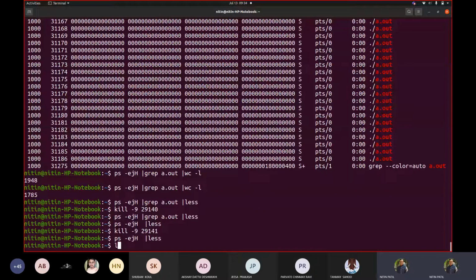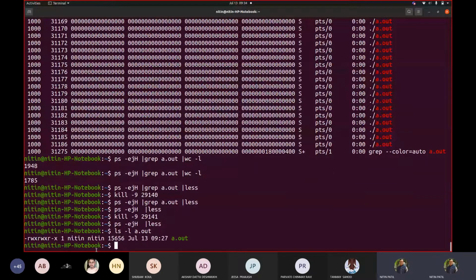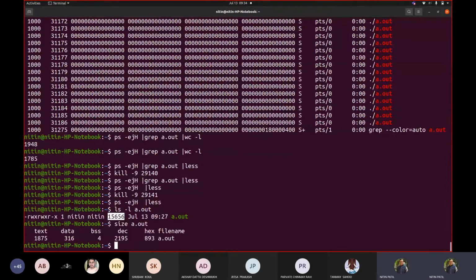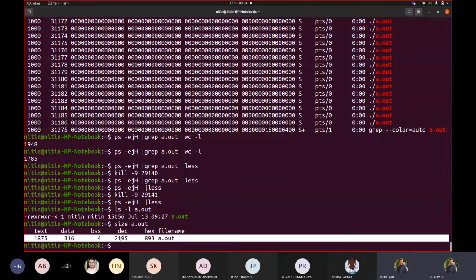Correct? Let us say I see the size of a.out on my machine, it is this many bytes. So every a.out when loaded in memory, some amount of memory would be given to it. Now what would it be? So at runtime, if I see, these many bytes at least would be required.